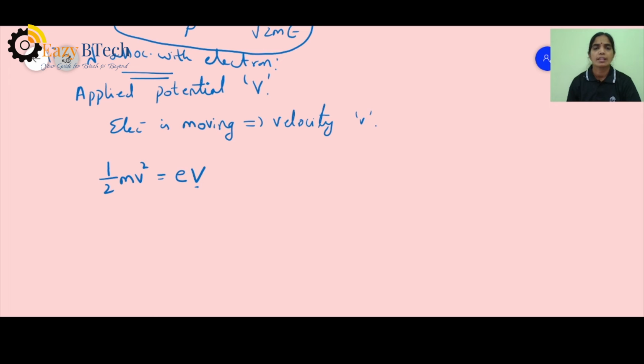What is this V? It is representing your potential. Since you have an electron being accelerated, I have taken the charge of that electron as E. So you have half mv square is equal to EV. From this expression, the velocity will be equal to root of 2E into capital V by small m, the mass. Now, we also had lambda equal to h by mv with de Broglie's relation.